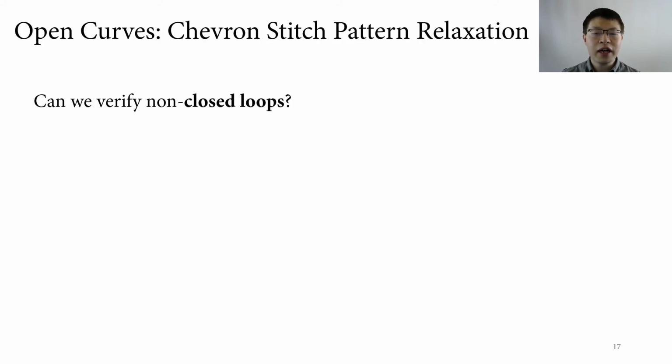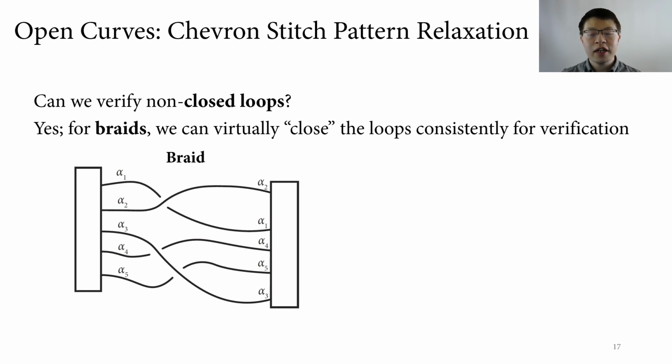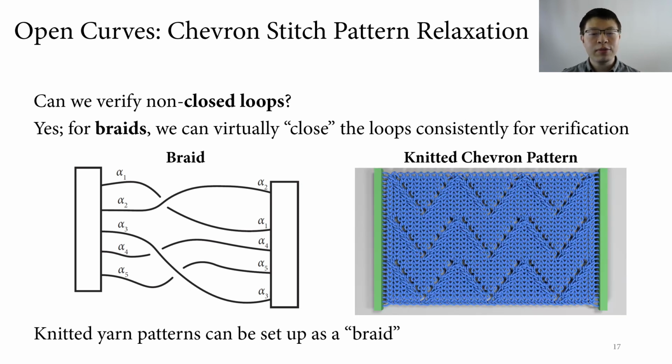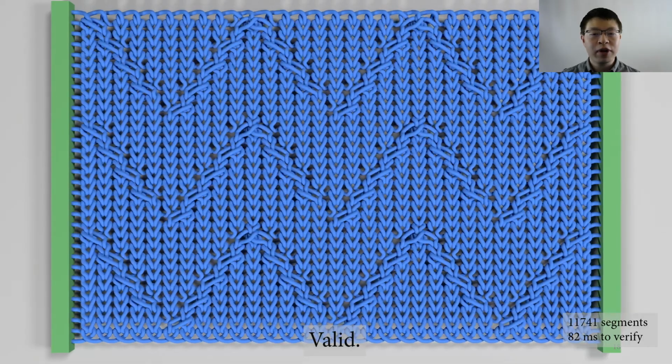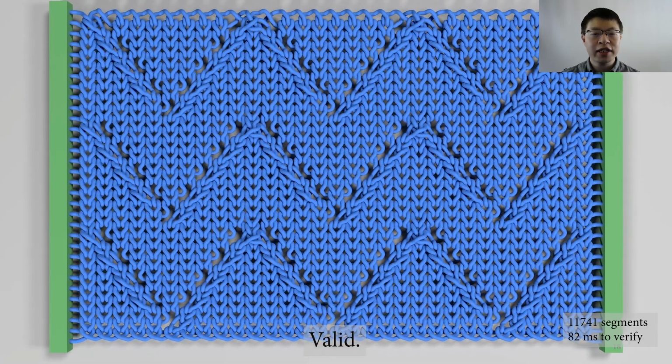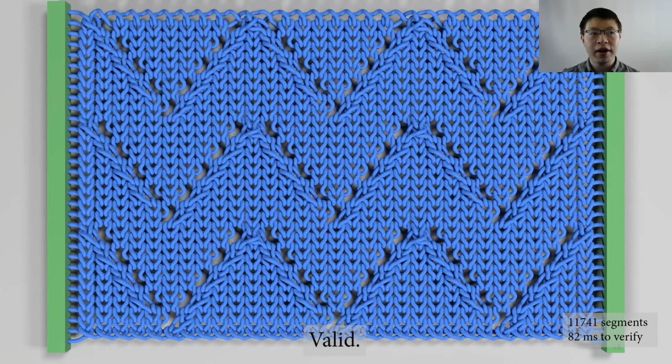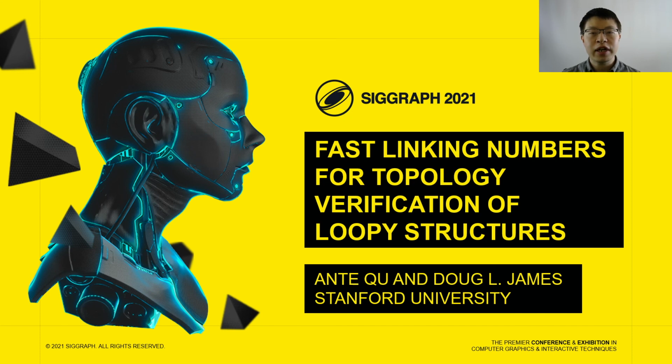Can we verify non-closed curves? Yes, a braid consists of 2 rigid bars with curves attached between them, and it turns out we can also verify braids. In this example, we attach a knitted chevron pattern to 2 rigid bars, making it a braid, and verify its relaxation as the bars are slowly pulled apart. Watch our detailed talk to learn more.